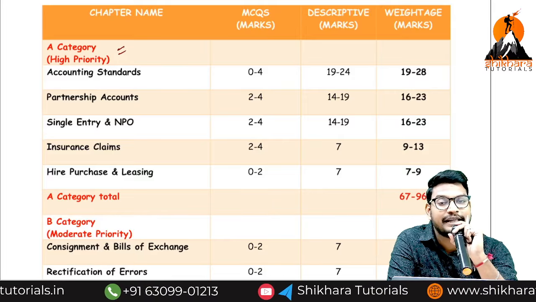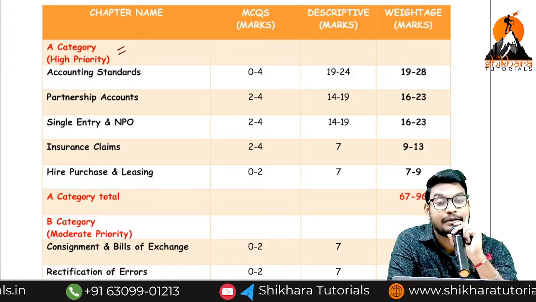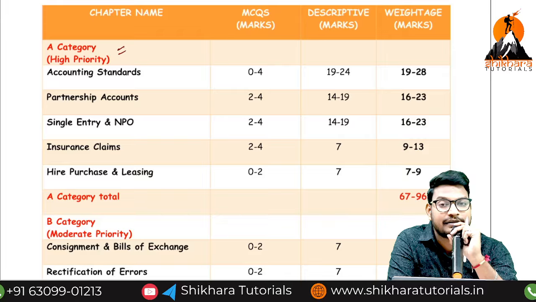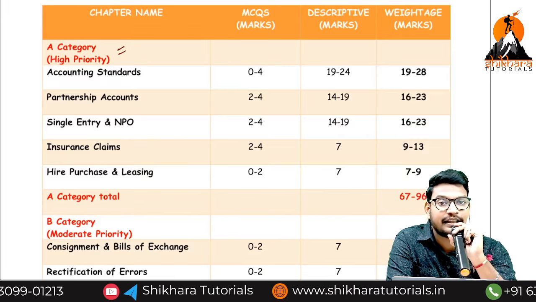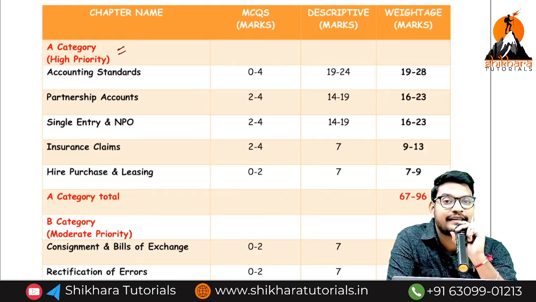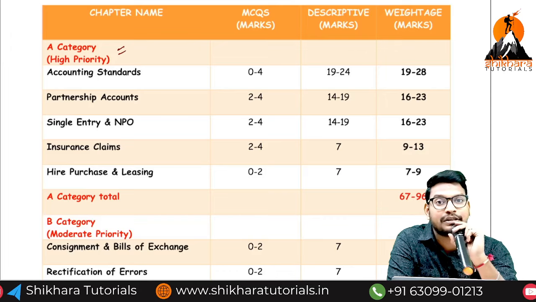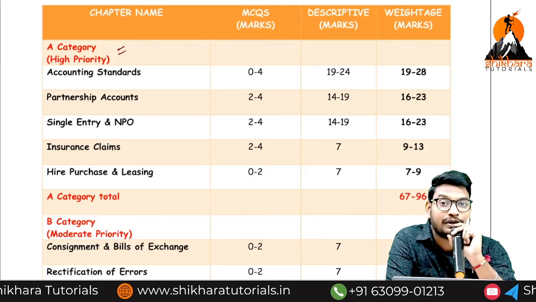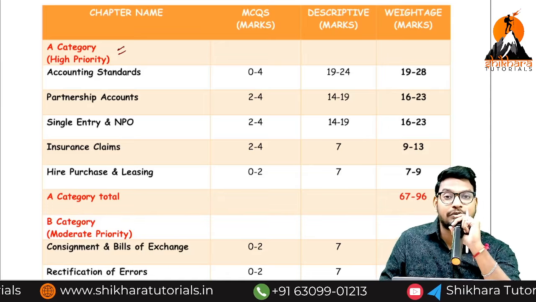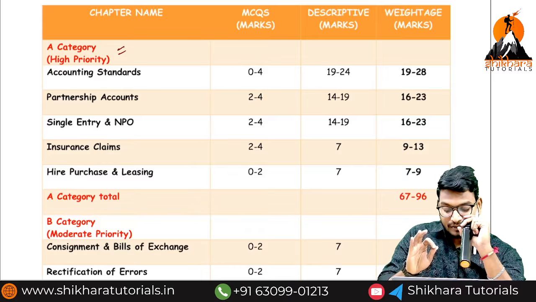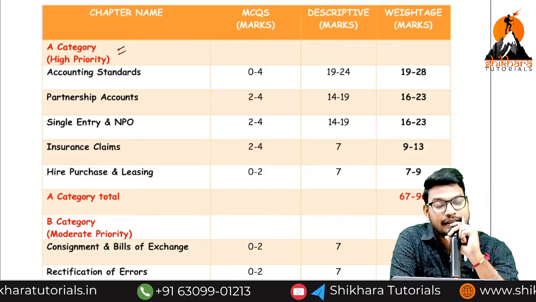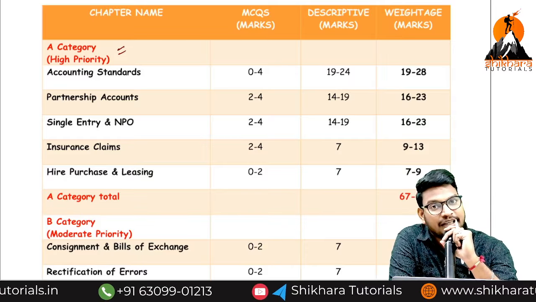Please write the remaining questions first, and then write the MCQs, and then write the remaining questions of partnership and single entry. So partnership for 20 minutes, single entry for 20 minutes. That's all. If you are exceeding the time, you have to leave that question and go to the next question. Are you getting the point? Time management is the important key point in financial accounting. Okay guys? So definitely, if you study hard, you will get 70 plus marks in financial accounting.